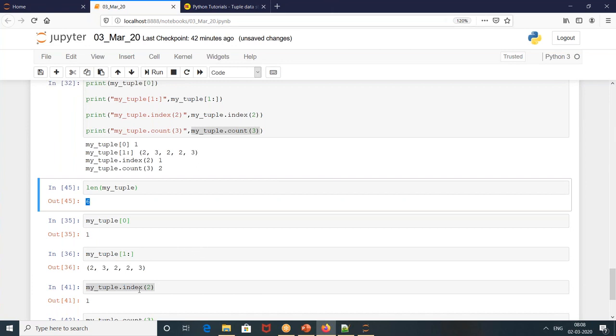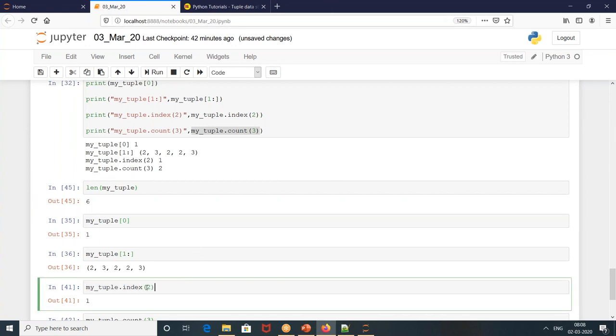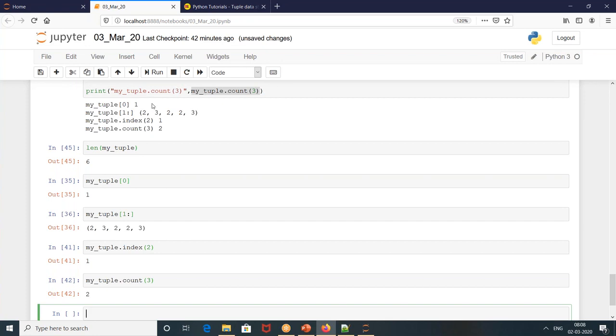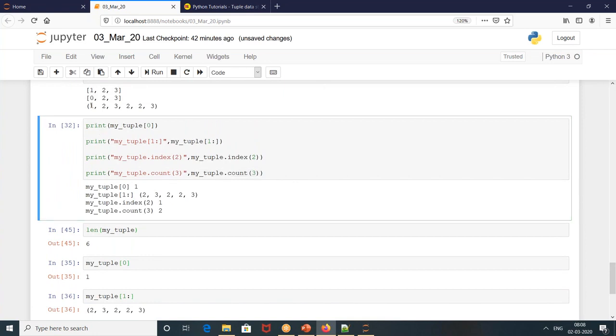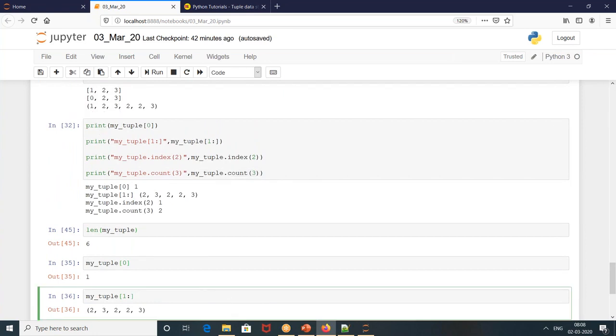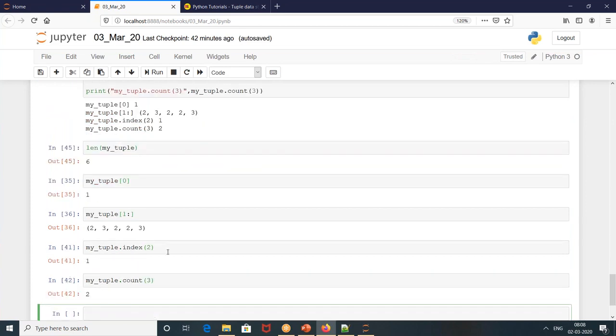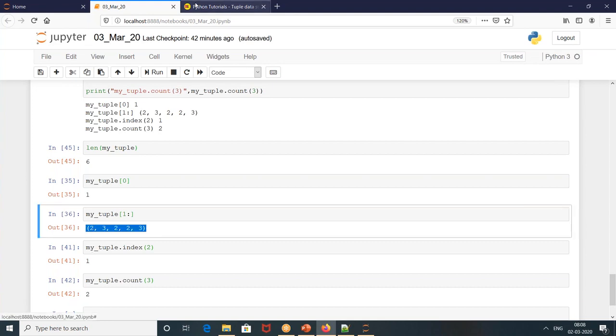That's what even I'm checking, why this 2 is giving you the answer of 1. I am confused on that. See here, the tuple is pretty straightforward: 1, 2, 3, 2, 2, 3, right? But index of 2 is giving you an answer of 1. Why is it so? I'm just checking.